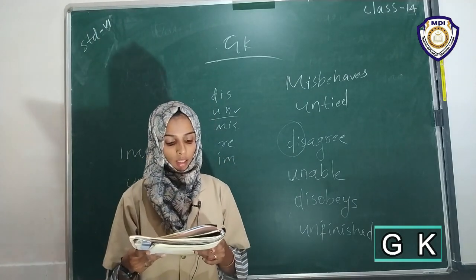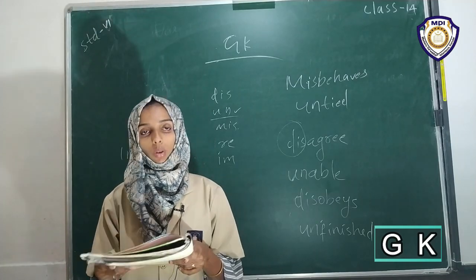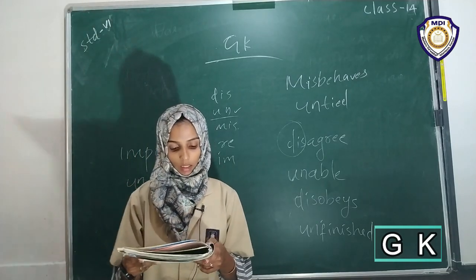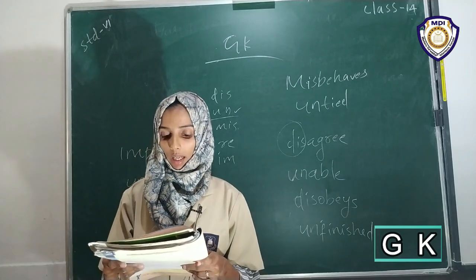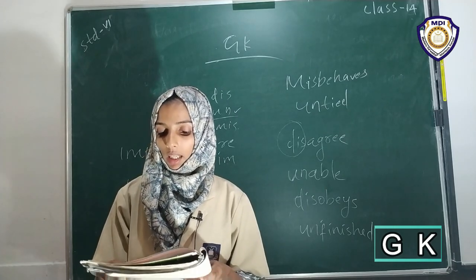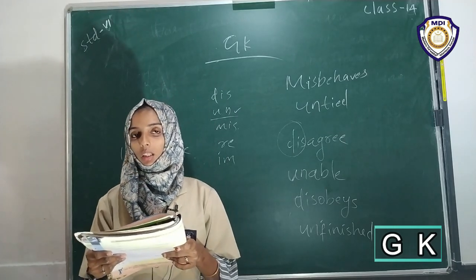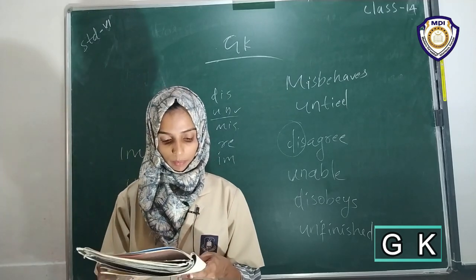Then the sixth one, the ball is in your court. The sixth one's answer is C. In section B, C is the answer: when the decision is passed on to the other side. That is the answer of the sixth one.